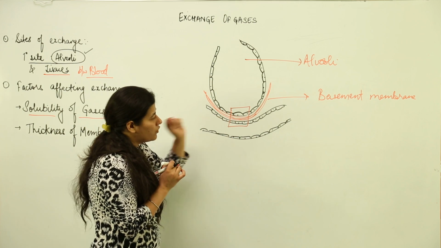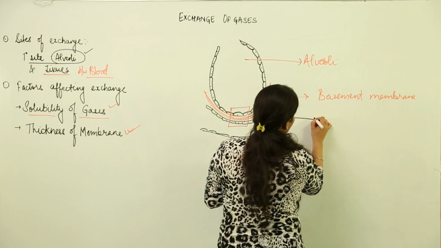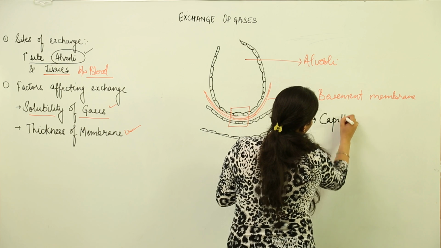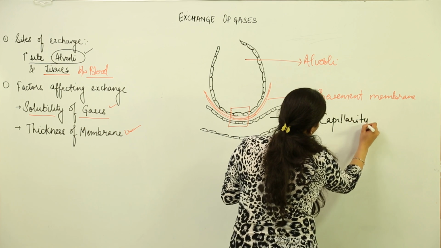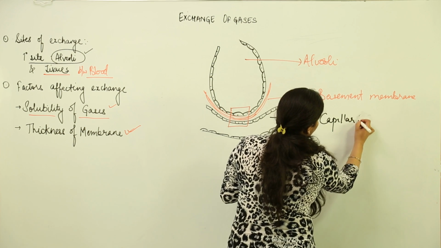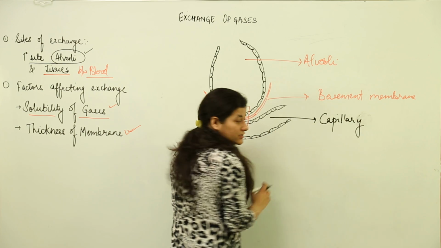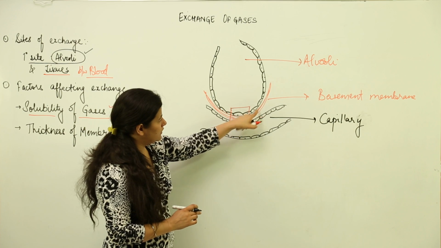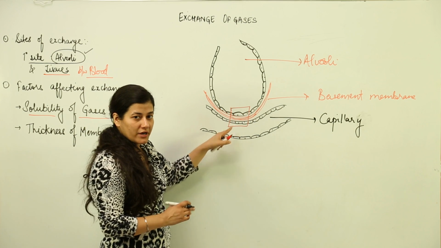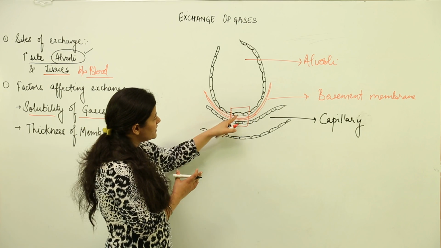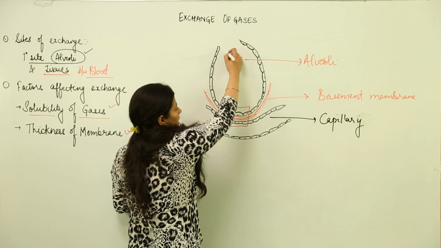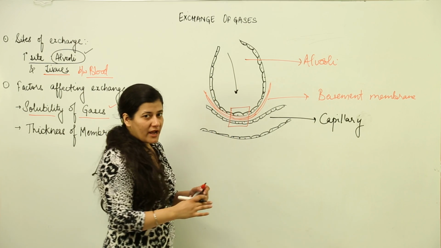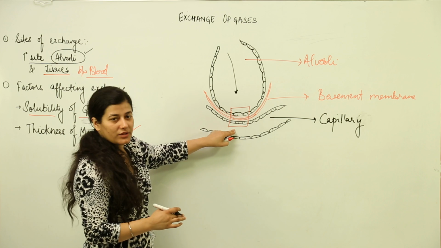So it is easier for the gases to diffuse across the alveolar sacs, and the exchange of gases takes place. This is also thin layered squamous epithelium. There is a non-cellular basement membrane present between the two membranes, and there is alveoli. So the air comes over here, and according to its partial pressure, it gets diffused into the capillaries.